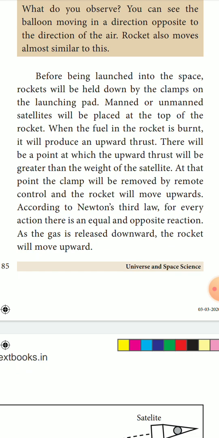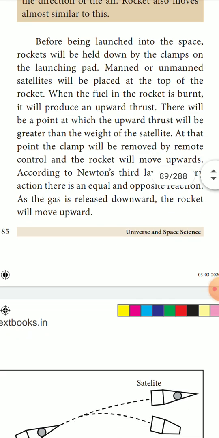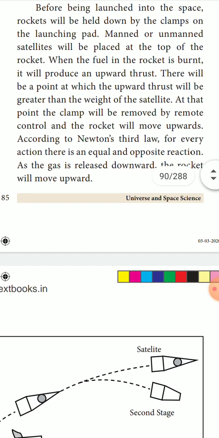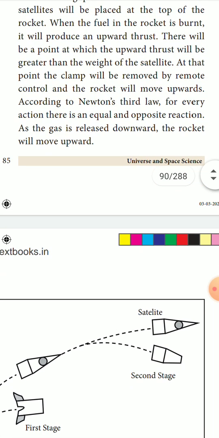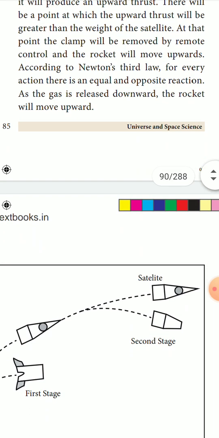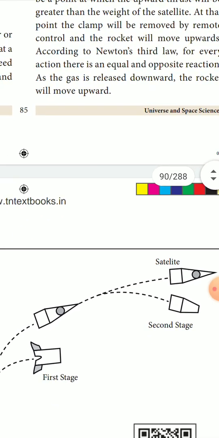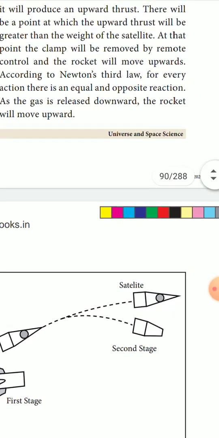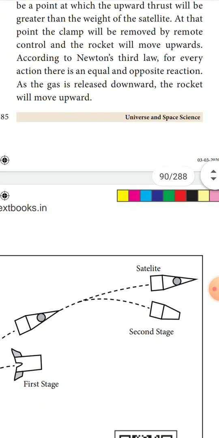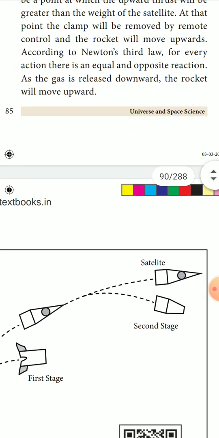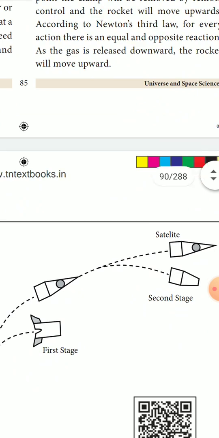There will be a point at which the upward thrust will be greater than the weight of the satellite. The force will be more than the weight of the satellite. Then only will the rocket move upwards. At that point, the clamp will be removed by remote control and the rocket will move upwards. According to Newton's third law, for every action there is an equal and opposite reaction. As the gas is released downwards, the rocket moves forward.